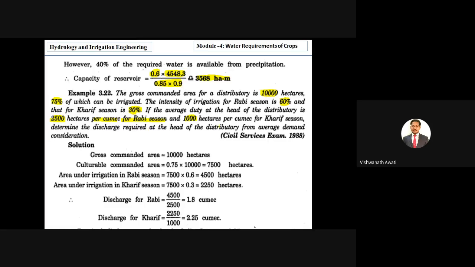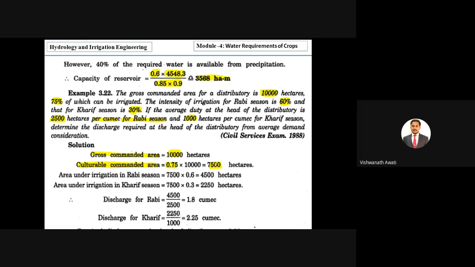Before calculating this, we have to calculate some prerequisites. First, consider the gross commanded area, which is 10,000 hectares. But out of 10,000, only 75% is used for irrigation, meaning that area is good for irrigation, which is called the culturable command area. So take 75% of 10,000 and we get 7,500 hectares.